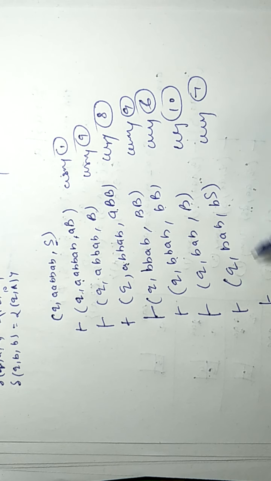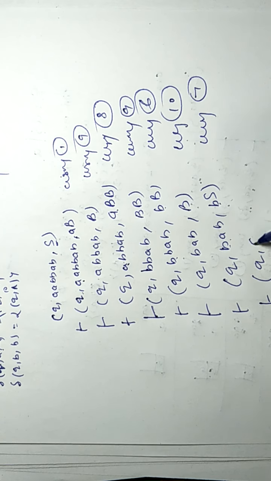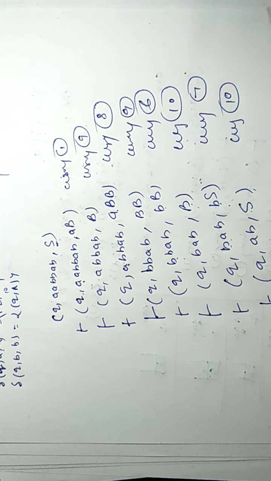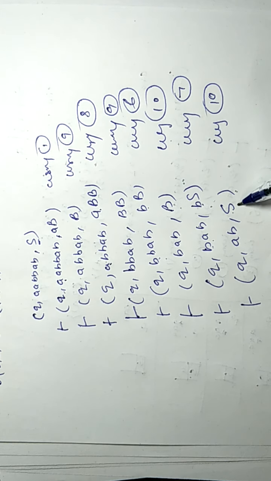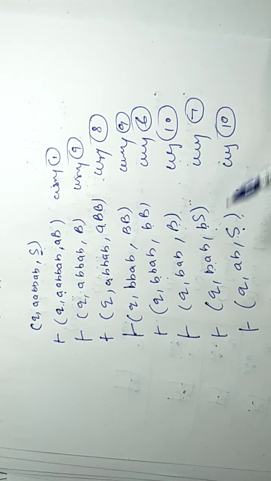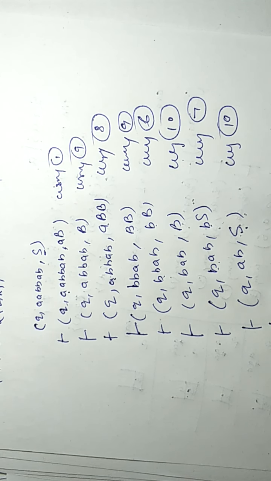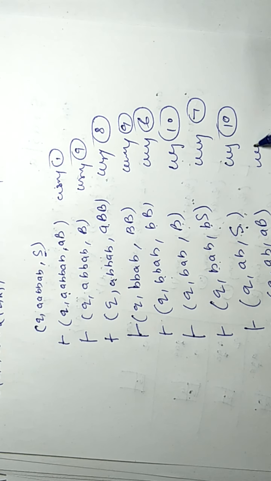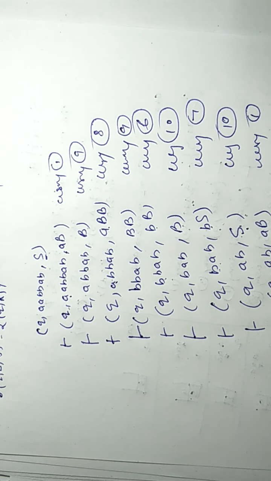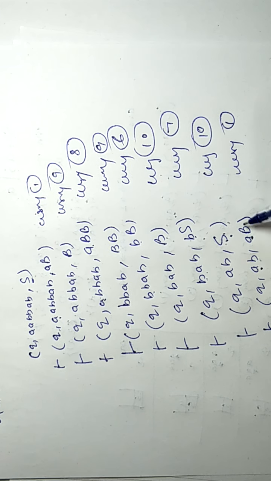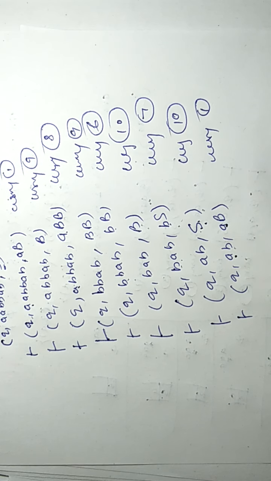Now this b is popped with this b. It remains AB here and S here, and we use transition number 10. Now this S is replaced by AB, so we will push AB in place of S using 1. Now this a is matching, we will pop this A from the top of the stack.